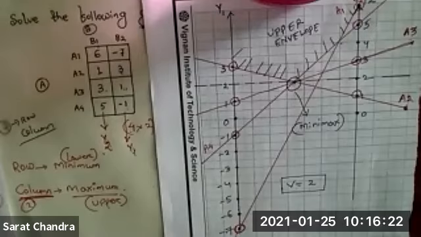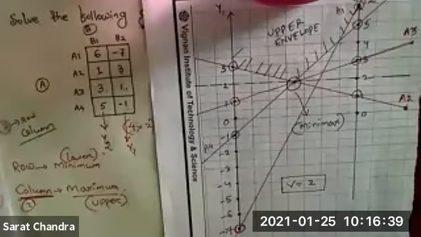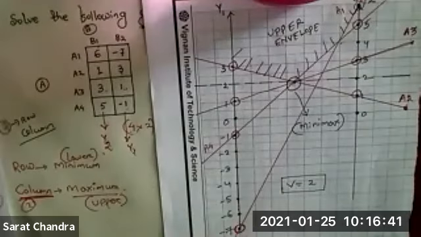Accordingly, you construct a 2 by 2 matrix and calculate the value of the game. And if all the lines are having positive slope, for that a different algorithm is there, and that is not in your syllabus. It will be a waste of time if I discuss that algorithm, because those kinds of questions you will never get, for sure.